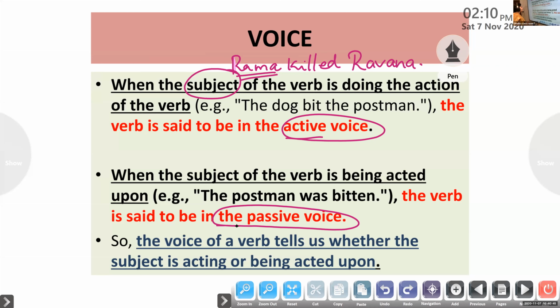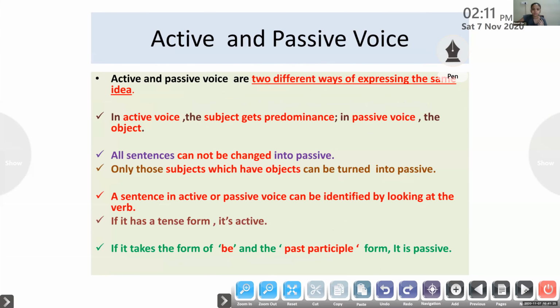Subject is active. When we convert it into passive form, the postman is the subject and the postman was beaten, which means it is being acted upon. So I have to use the form of be plus past participle form of the verb, and it is in passive form. So the voice of the verbs tells us whether the subject is acting or being acted upon. Am I clear, children? Yes, ma'am.